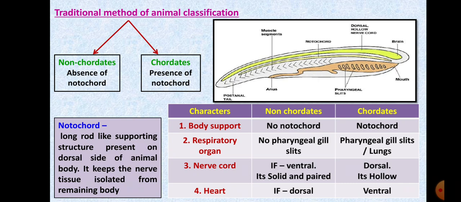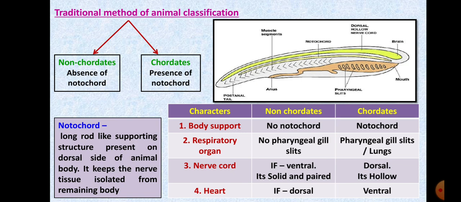If the heart is present in the non-chordates, it would be on the dorsal side, and obviously in chordates, where you have the presence of a heart, it is on the ventral side. Now what is ventral, what is dorsal? You can touch your own body just to figure out which is the dorsal and which is the ventral side, right? Your heart is on the ventral side, your nerve cord is on the dorsal side. So I hope you'll be very clear with this.